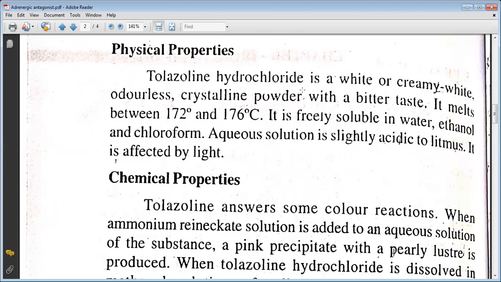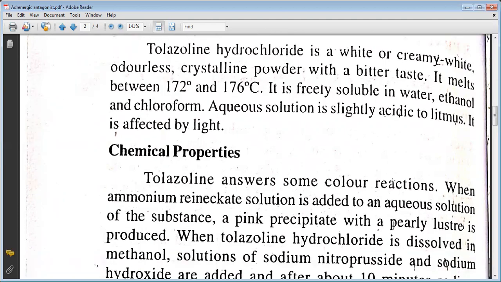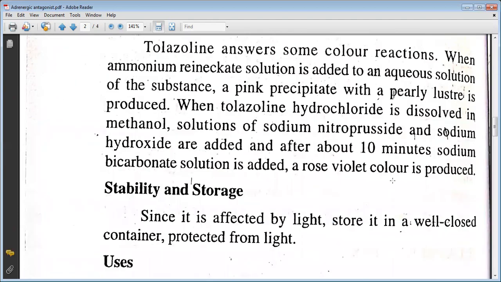The chemical properties include: tolazoline answers some color reactions. When ammonium reineckate solution is added to an aqueous solution of the substance, a pink precipitate is produced with a pearly luster. When tolazoline hydrochloride is dissolved in methanol, solutions of sodium nitroprusside and sodium hydroxide are added, and after about 10 minutes, sodium bicarbonate solution is added. A rose violet color is produced.